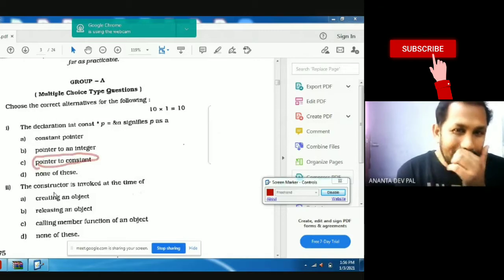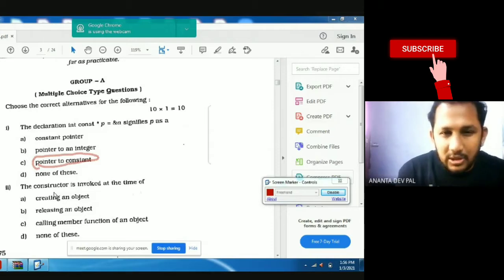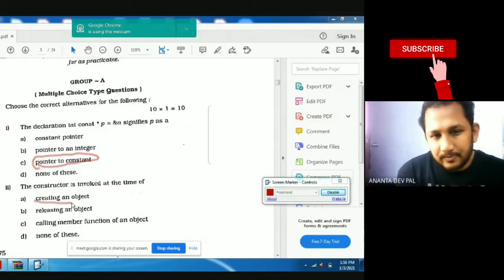The constructor is called at the time of creating an object, releasing an object, calling a member of an object, or none of these. Definitely, the constructor is called at the time of creating the object.